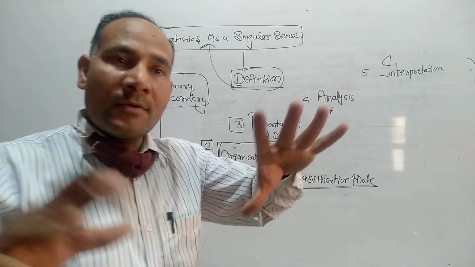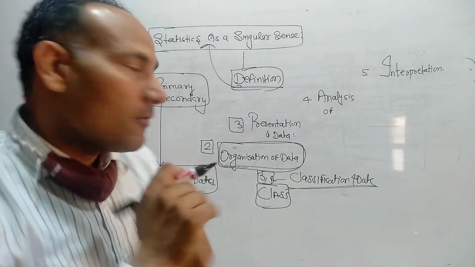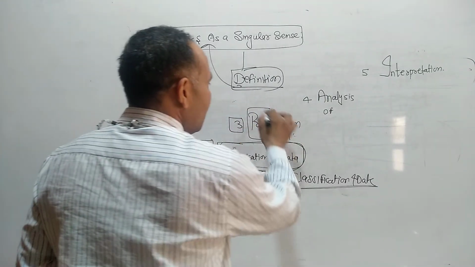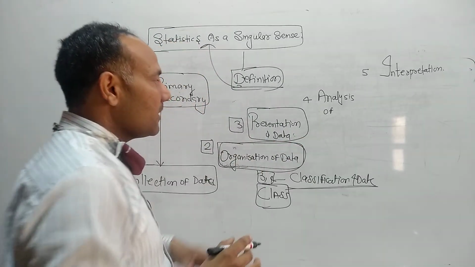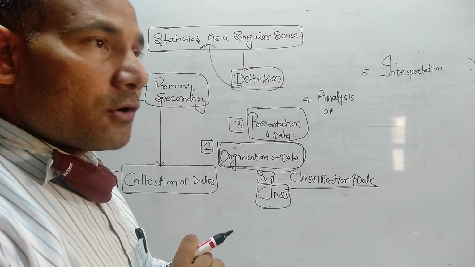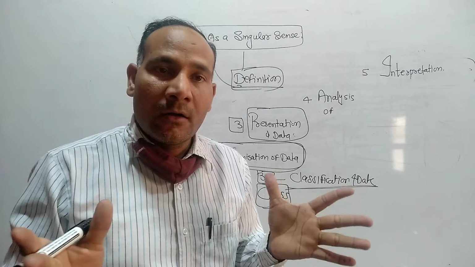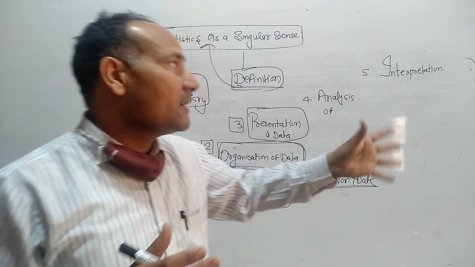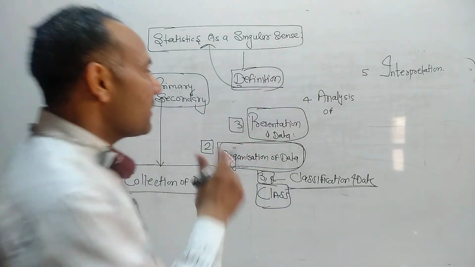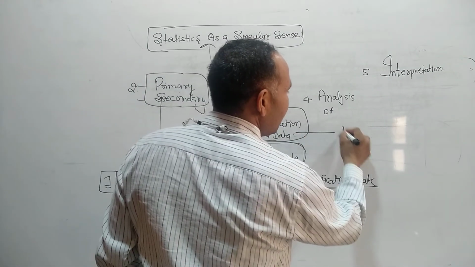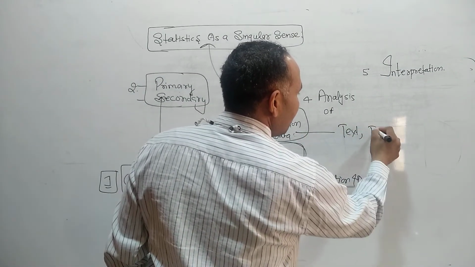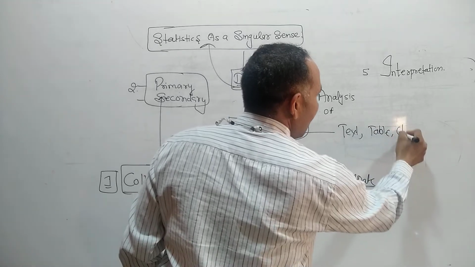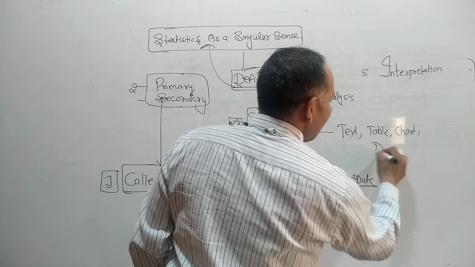Now we will sit in a conference room and check the data. This is called the presentation of data. The third major point here is the presentation of data. With the help of an LCD or a board, we will present the data in three manners: maybe textual, maybe a table, or maybe a chart.